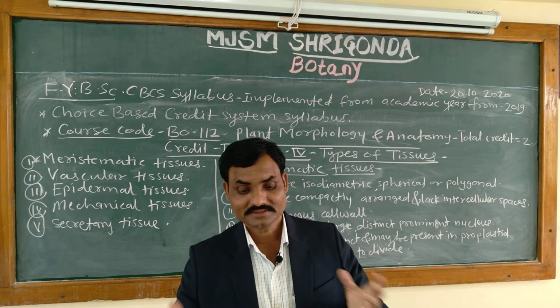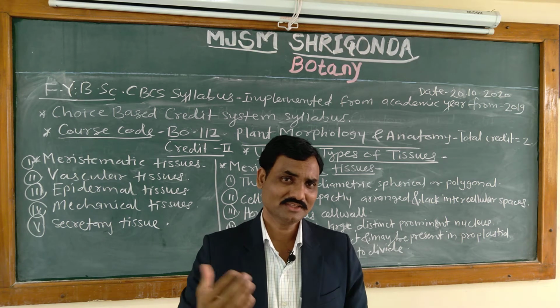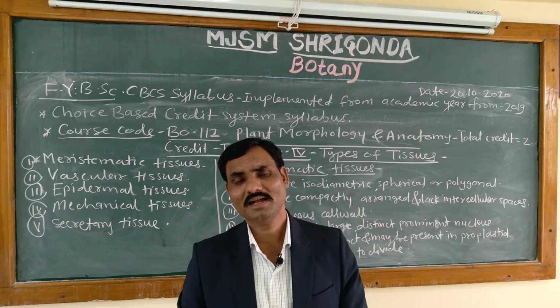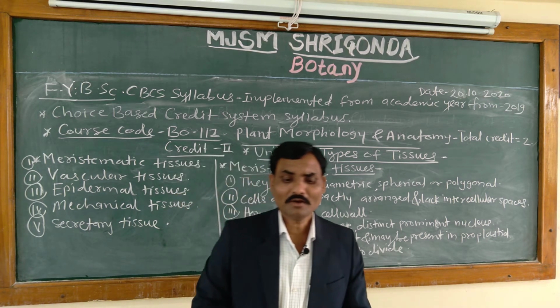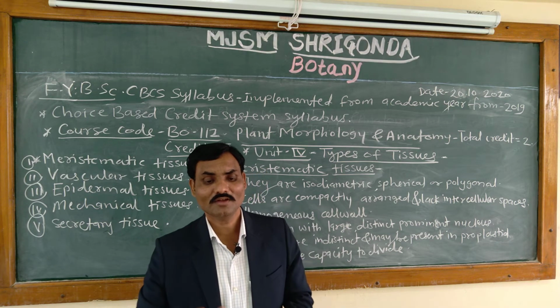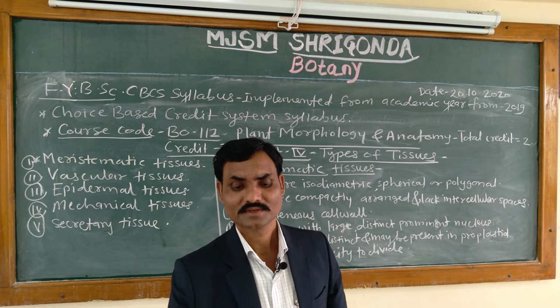In higher plants, the body is complex. We know that angiospermic plants are higher plants, and gymnospermic plants are also higher plants, and the body pattern of those plants is complex in cellular details. A complex body structure is there in those plants.